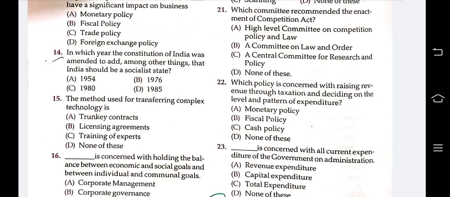The method used for transferring complex technology is: turnkey contract, licensing agreement, training, export, or none of these. Here the answer is turnkey contract. The method used for transferring complex technology is turnkey contracts.